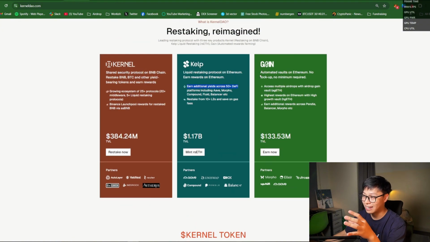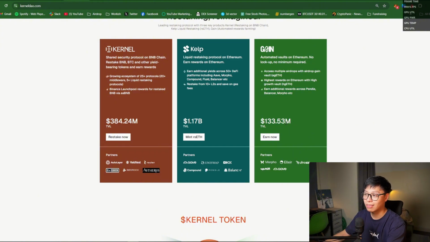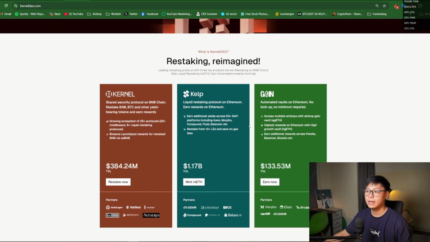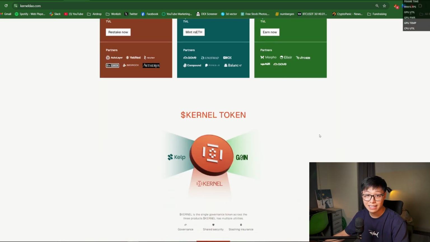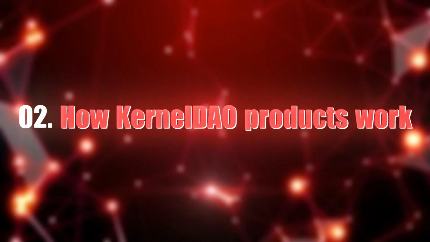The final product is GAIN, automated vaults on Ethereum. No lockup, no minimum required. Access multiple airdrops with the airdrop GAIN vault, AG Ethereum, earn rewards on Ethereum with the high growth vault, AG Ethereum, and earn additional rewards across Pendle, Balancer, Morpho, with a TVL of about $133 million. The partners are Mofo, Elixir, Ultra, Uphead, and Aave. In total, combined with KELP, KernelDAO has approximately $2 billion in TVL, which is an insane number. So let's look at how individual products work.